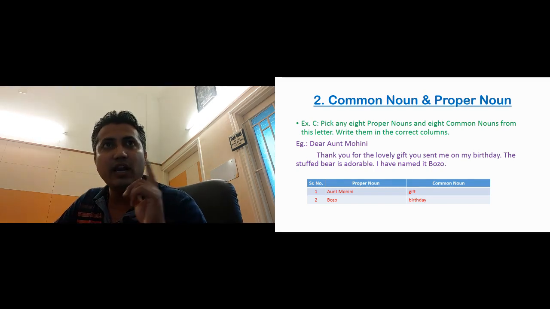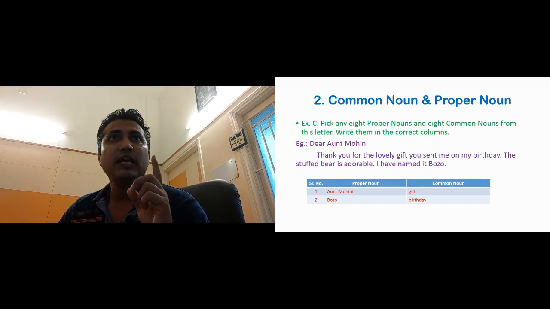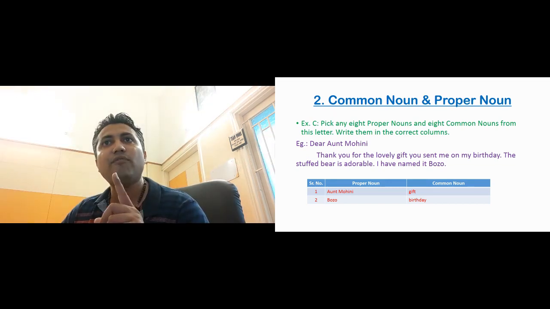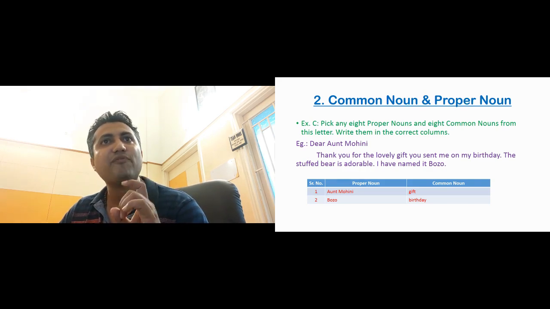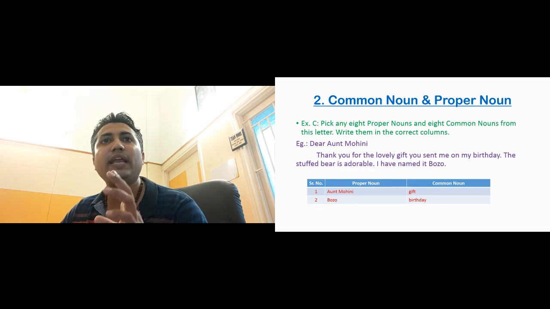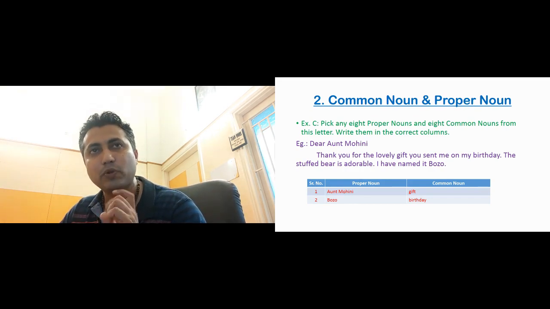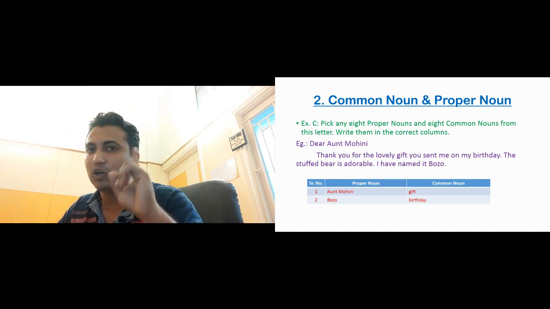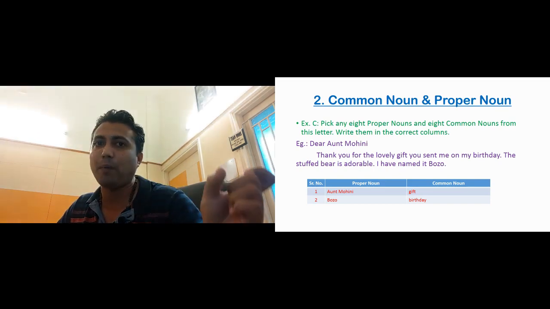Okay. Now the letter C, what I have taken is: Dear Aunt Mohini, thank you for the lovely gift you sent me on my birthday. The stuffed bear is adorable. I have named it Bozo. Now Aunt Mohini is a name given to one person, so that is a proper noun.